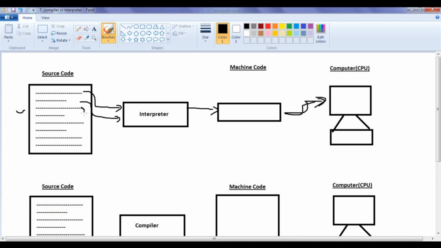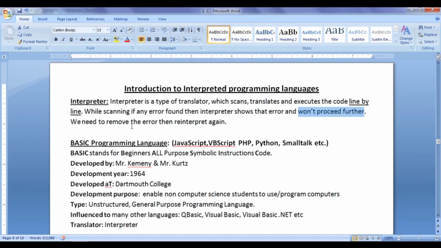Then the interpreter takes the next line, checks the error, no error. Then it translates that to machine code, execution happens. Then it takes the next line, is there any error? No error. Translate that line to machine code, execute that. Similarly, all the lines one by one. If there are no errors, the complete source code is going to be executed. That is how the interpreter works. So remember that the interpreter scans, translates and executes the code line by line.